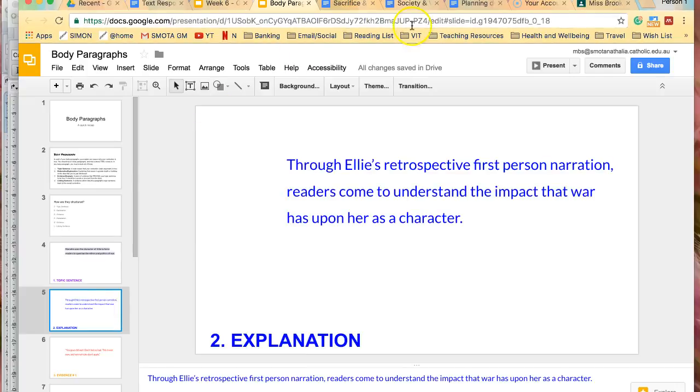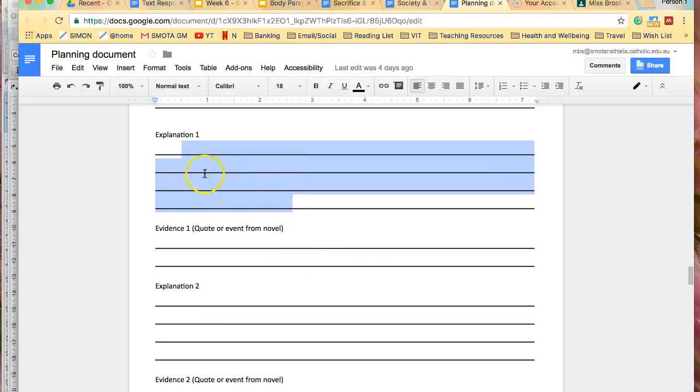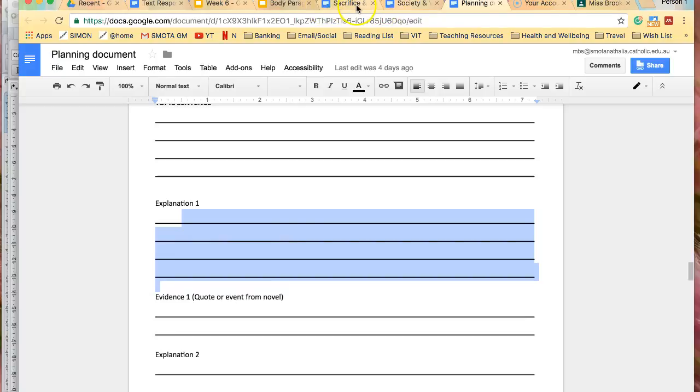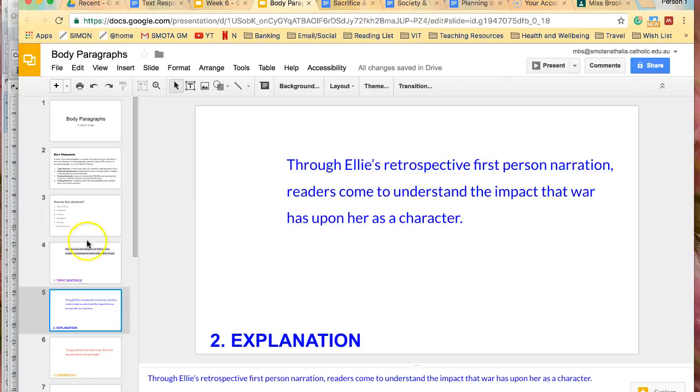That next sentence is called the explanation. So that is this part here. We need to expand on what we've just said in our topic sentence, which was the purple. That's our topic sentence here, and then we're moving on to our explanation. Through Ellie's retrospective first person narration, which means she's looking back on the story and telling it, because we know that she's writing this after everything has happened, as she said so in the opening pages of the book, readers come to understand the impact that war has upon her as a character. So we've further explained our original topic sentence.